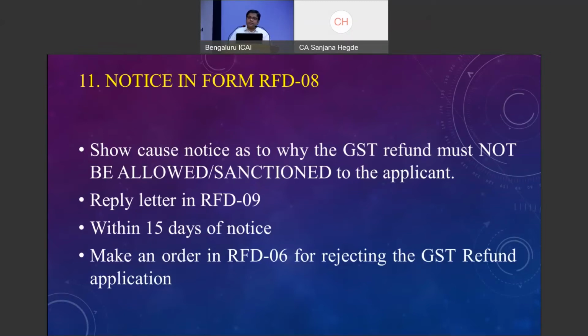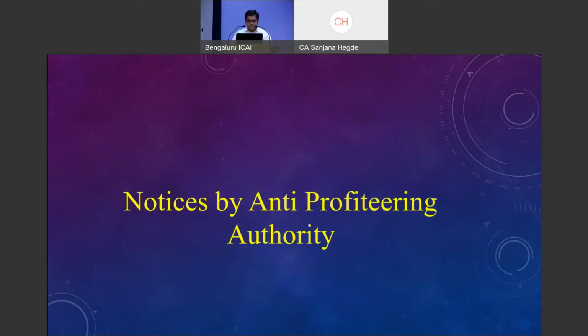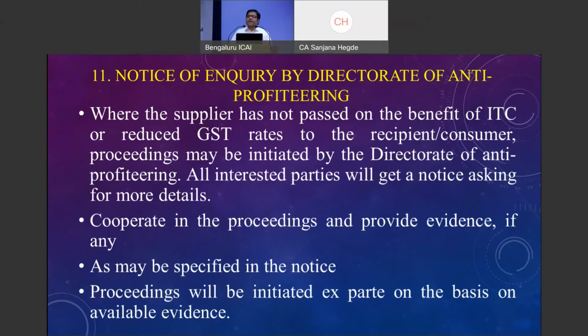Notices by the anti-profiteering authority. This may not be much relevant, but still, for academic purposes, we'll see. Wherever they are getting information that a particular company has not passed on the credit, even the time limit for their function has been extended. So wherever they have information that companies are not passing on the credit, they have taken an undue advantage.